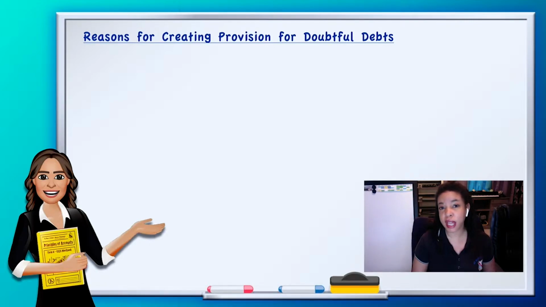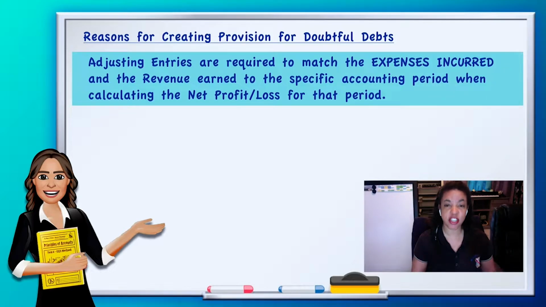So before we do that, you will take down adjusting entry. Underneath this: adjusting entries are required to match the expenses incurred, the matching concept. So to match the expenses incurred and the revenue earned to the specific accounting period when calculating net profit or loss for that period.